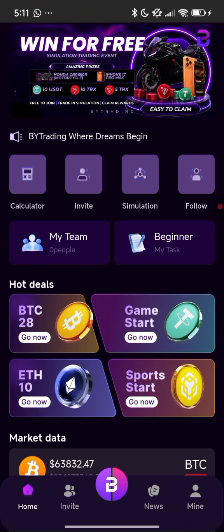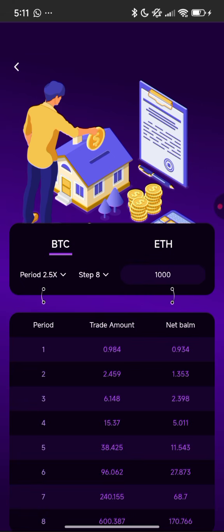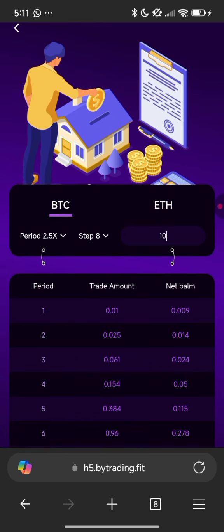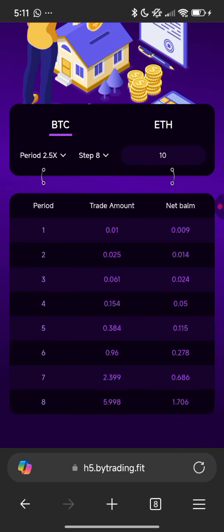Now what you need to do is, first of all, go to calculator. Once you're on calculator, let's say you deposited or recharged $10. You input the $10 here. Then once you input the $10, this is their trading plan. You must complete the 8 stages during trading using their signal, because here you must complete the profitable 8 stage process based on their signals group. You must trade according to the amount specified in the 8 stage trading plan.